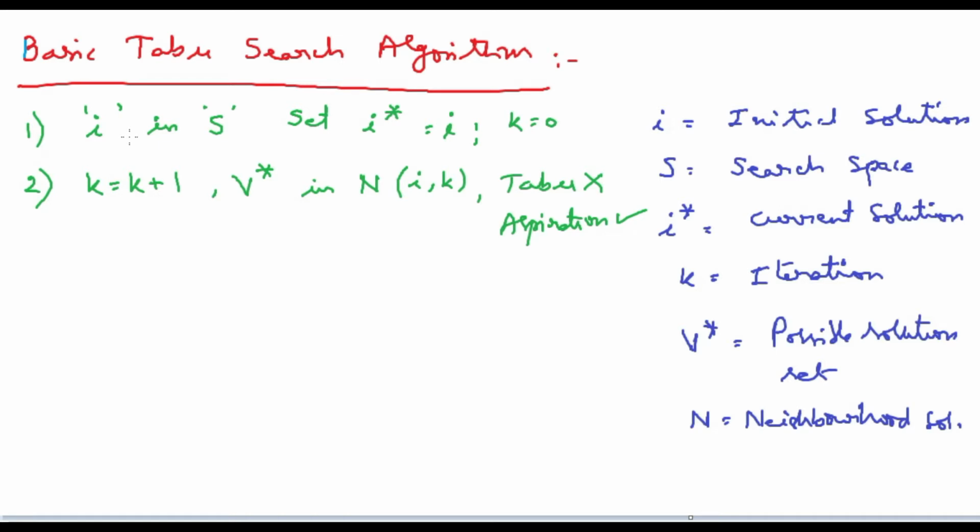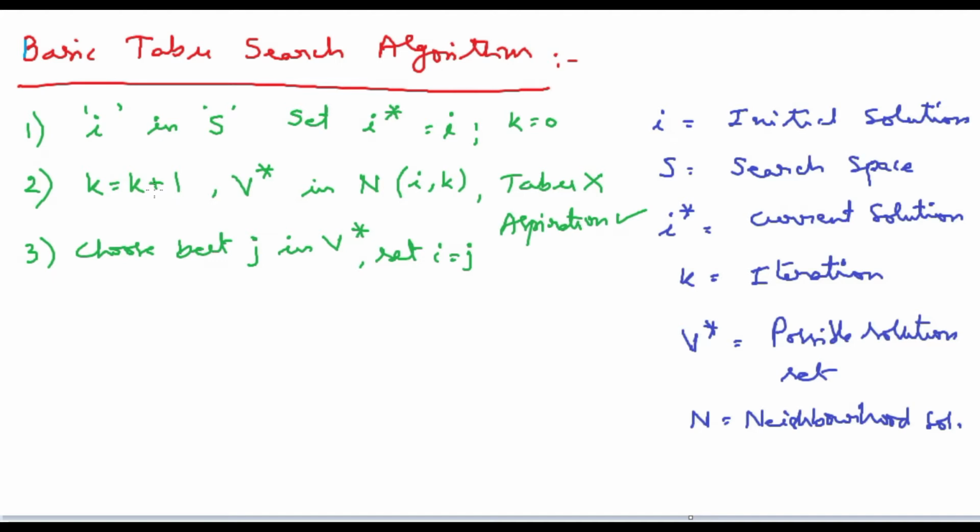Now choose the best solution out of this. Choose the best solution out of this, and that is J. Choose the best, that is J in V star. So out of all these moves we need to choose the best one, that is J, and set I equal to J. Yes. Now what we need to do, we need to simply remove the initial solution and set J as the current solution.